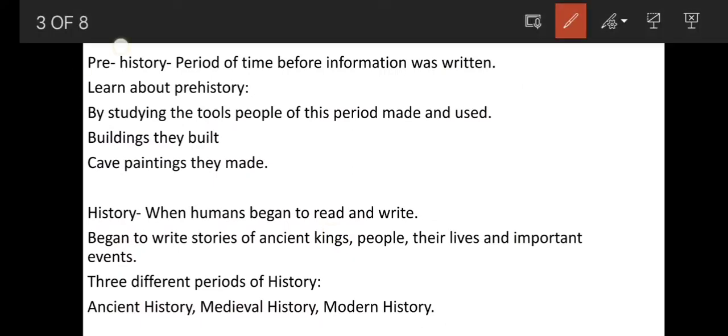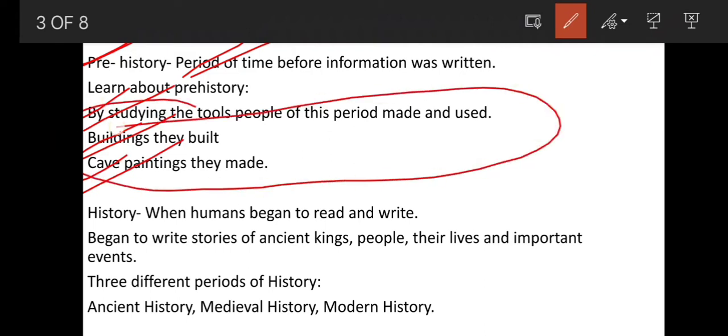So dear children, what do you mean by prehistory? That is the period of time before information was written. It means that when human beings did not know how to write, that time period was known as prehistory. And how do we get information from prehistory? As there are no written sources, we get information by studying the tools the people of that period made or used, the buildings they built, and the cave paintings they made. These are the sources through which we get information about prehistory.